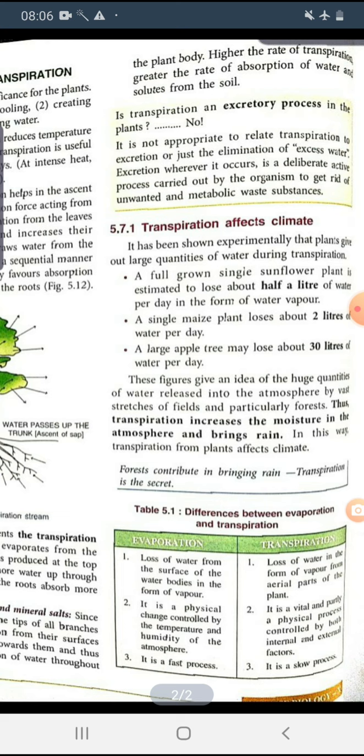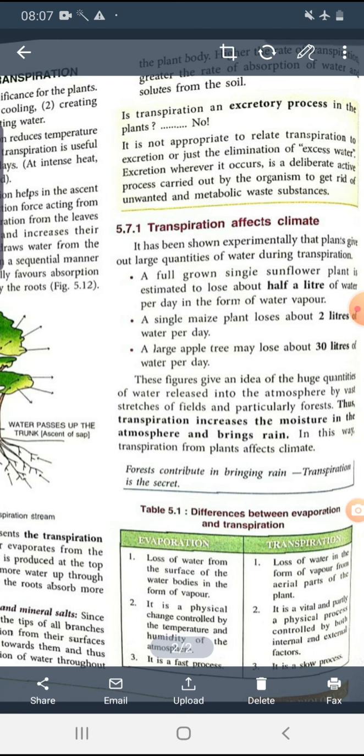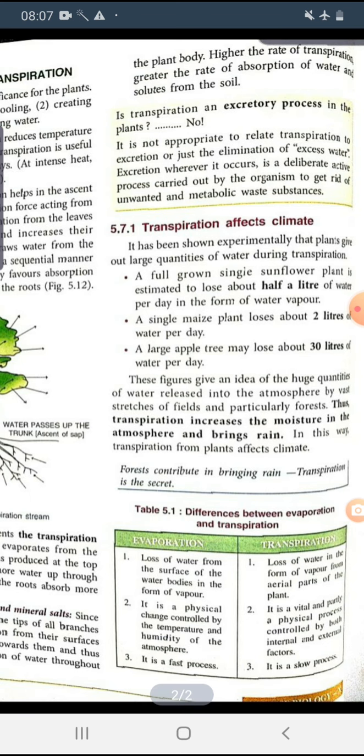Evaporation is a physical change controlled by the temperature and the humidity of the atmosphere, and transpiration is a vital and partially physical process, but it is controlled by the internal and external factors of environment and also of the plant. And evaporation is a fast process, but transpiration is a slow process.